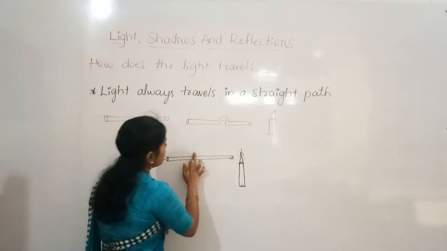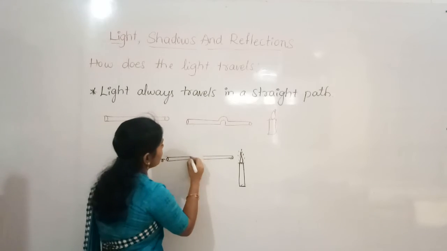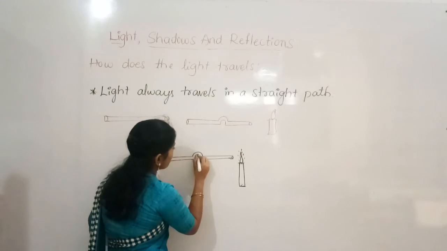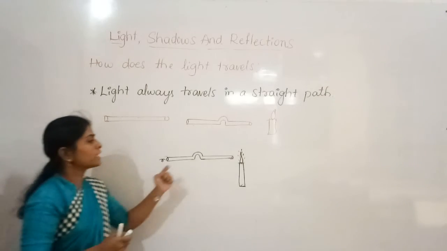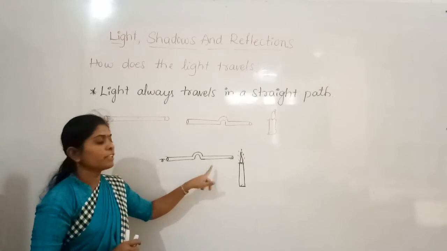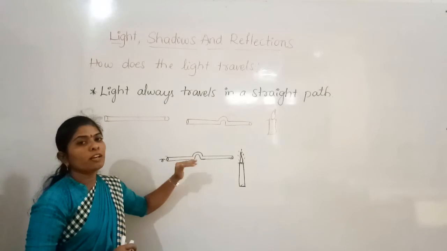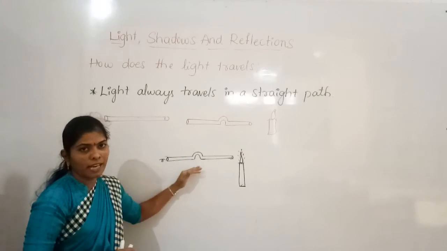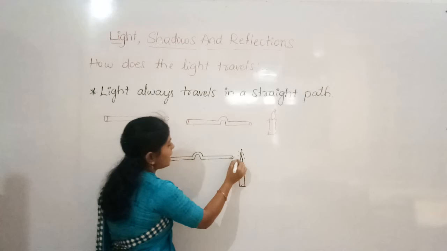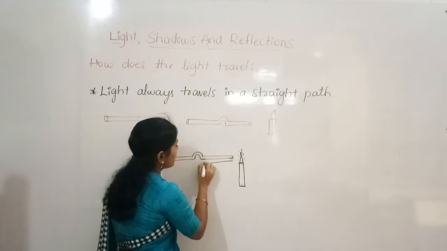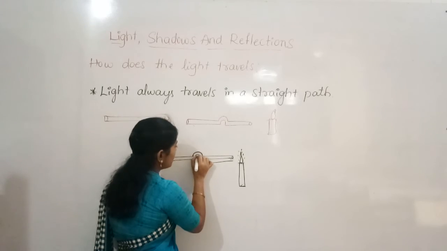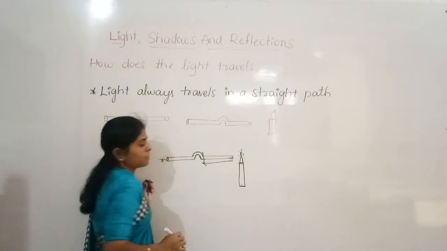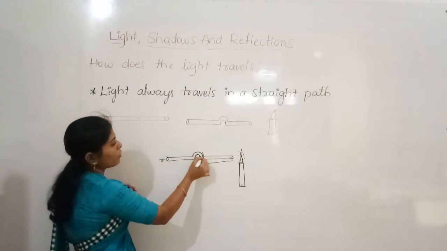Suppose you observe using the bent pipe, then you are not able to see the light. When you use the bent pipe, you are not able to see the light, because the light rays come in a straight path, and when the pipe is bent, it cuts the path. So it will not pass through.